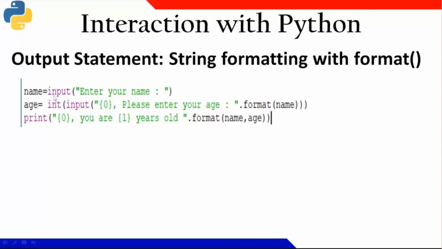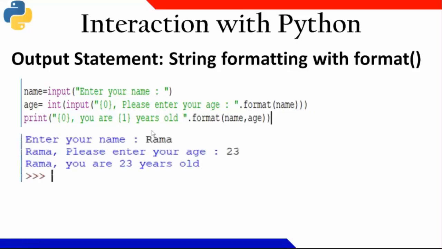I can write name equal to input, enter your name. So before asking your age input, I want to prompt his name also. So I'll write 0. Please enter your age. Then I'm writing name and age, and it will be getting printed. Like enter your name, I got Rama, and then this name contains the variable. Name is a variable which contains data Rama.